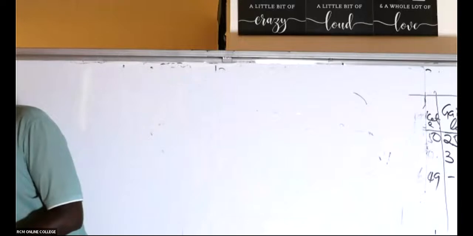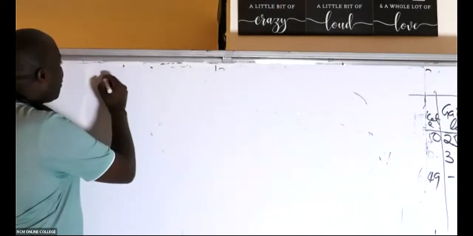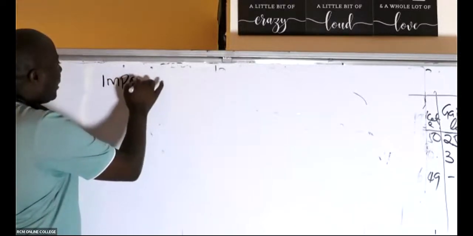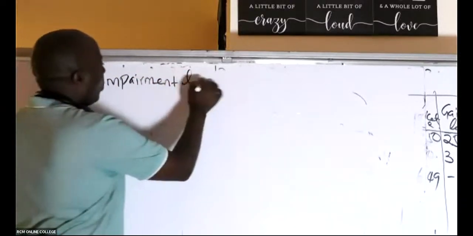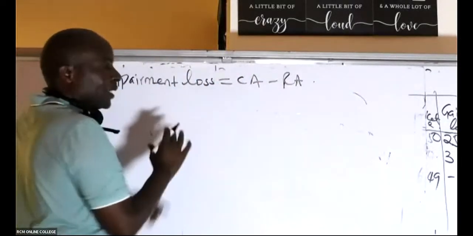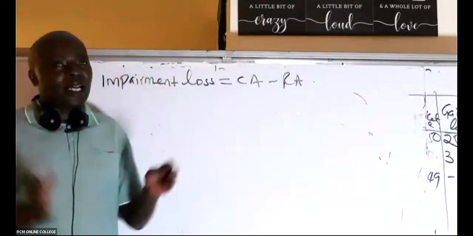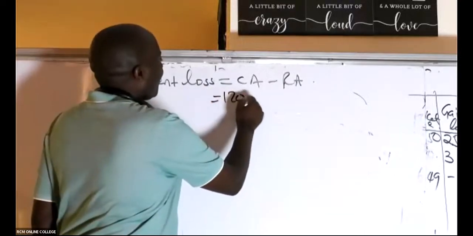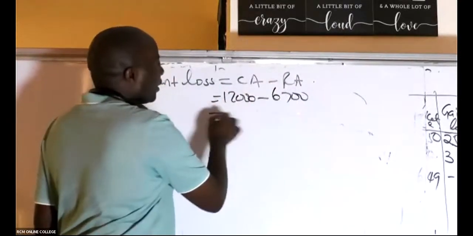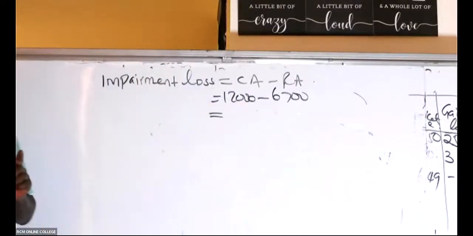All right. So then, ladies and gentlemen, we shall overcome. The first thing that we shall do is to calculate what we call the impairment loss, which is carrying amount minus recoverable amount. Remember, this is a cash generating unit which has got many assets within there, right? So carrying amount will be for the entire unit. So 12,000 minus the recoverable amount, which is 6,700. So what is the impairment loss? At least you got a mark. So the impairment loss in this case here is the impairment loss.